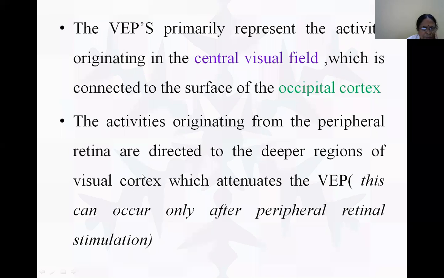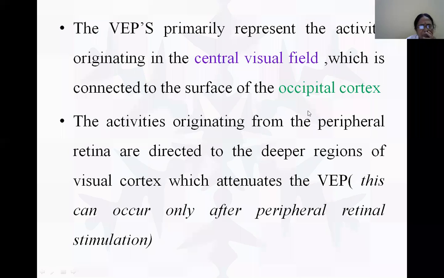And when they go to the deeper regions of the visual cortex, suppose we have activated the peripheral retina also, this in turn potentiates the activity of the VEP, the visually evoked potential.